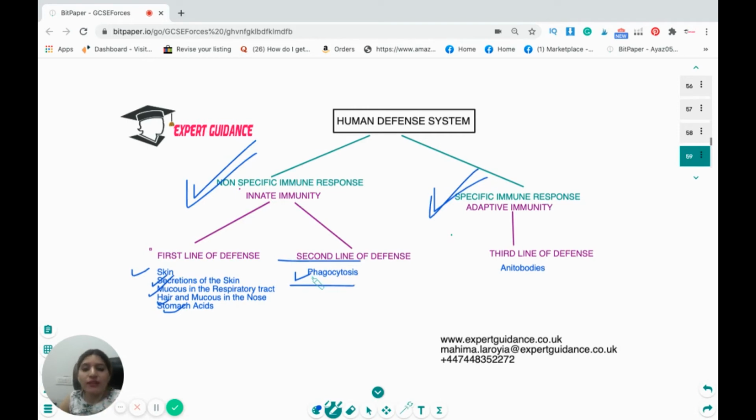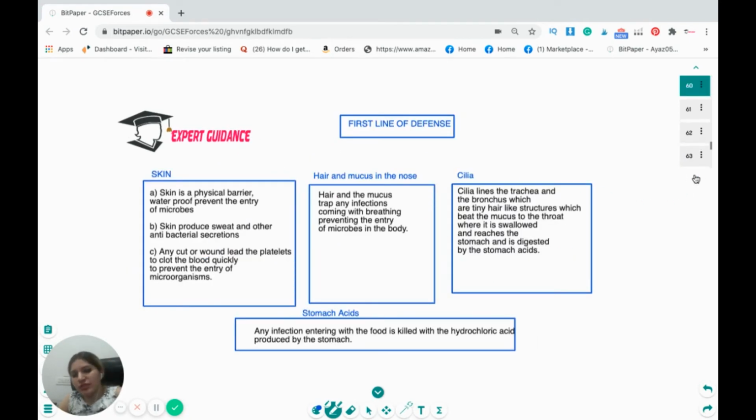Then your body comes with a third line of defense, which works with antibodies, and that is the adaptive immunity or the specific immune response. Now, let us look at each of these lines of defense in detail. Now, the first line of defense is your skin.